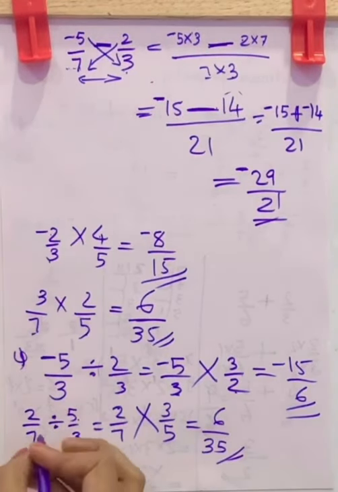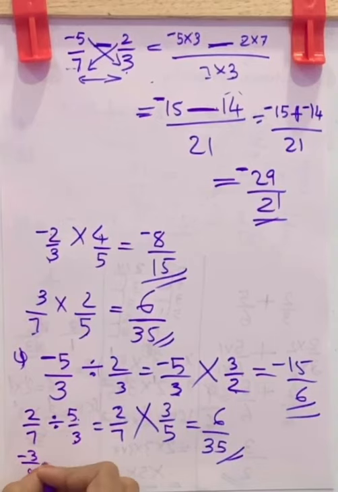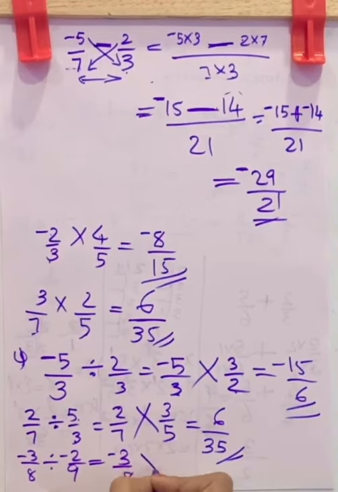Now next, negative 3 by 8 divided by negative 2 by 9, which is equal to negative 3 by 8 into, this changes to reciprocal, that is 9 by negative 2, which is equal to 3 9s are 27. Here negative into positive, negative, by 8 2s are 16.